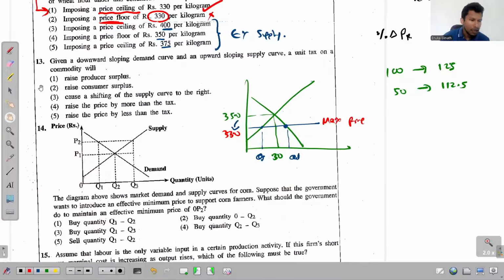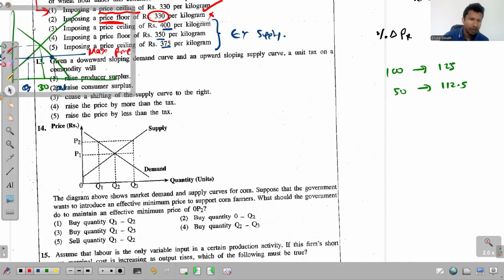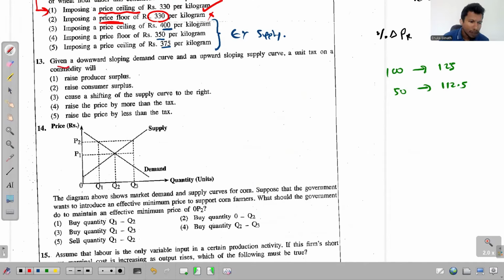Right, look at this 13th one. In question 13, what do we get? It says, given a downward sloping demand curve and an upward sloping supply curve, a unit tax on a commodity will. Right, so we have a typical demand curve and a typical supply curve. An upward sloping supply curve and a downward sloping demand curve. So this is the supply curve and this is the demand curve. A unit tax on the commodity will.